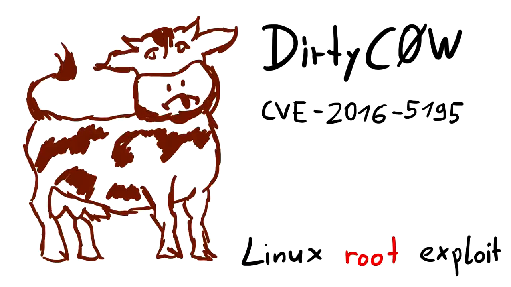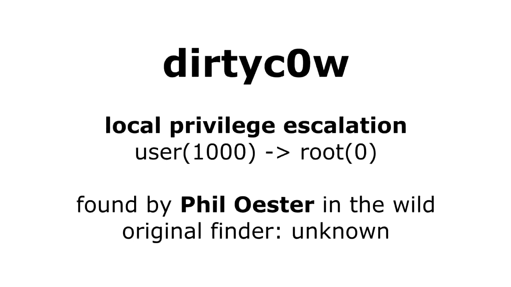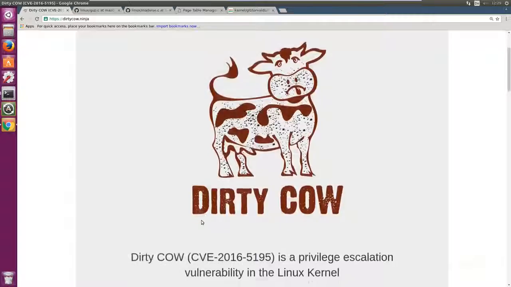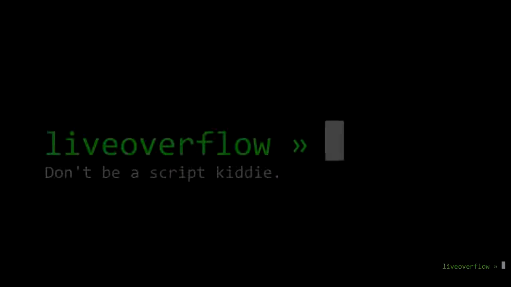So the public disclosure of Dirty Cow, or CVE-2016-5195, just happened. This vulnerability is ancient and allows a regular user on a system to perform a local privilege escalation and become root. I want to show it to you, explore how it works, and generally talk about it.